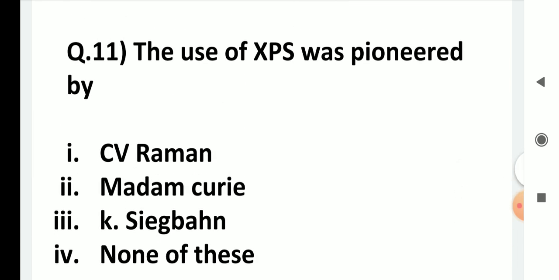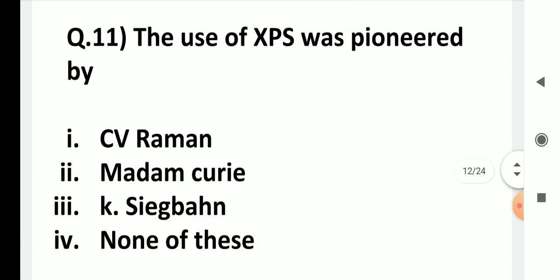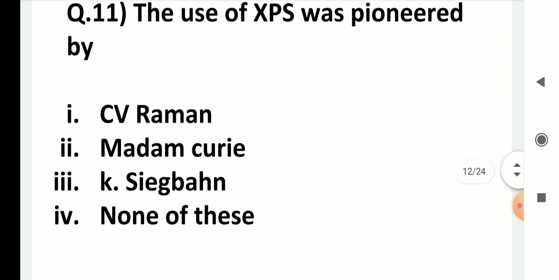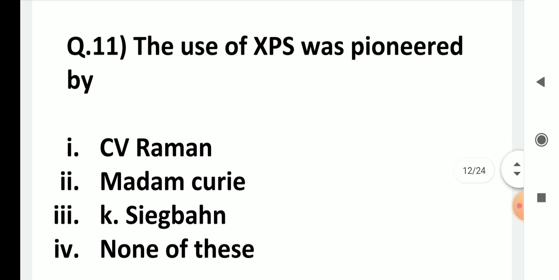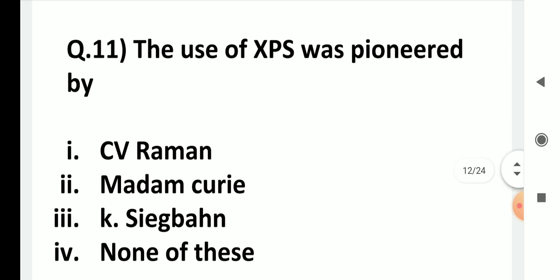The use of XPS was pioneered by C.V. Raman. No, it is wrong. Madame Curie. No, it is wrong. C.V. Raman was associated with Raman spectroscopy. Madame Curie was associated with radioactivity. It was Siegbahn who was the pioneer of XPS. K. Siegbahn.